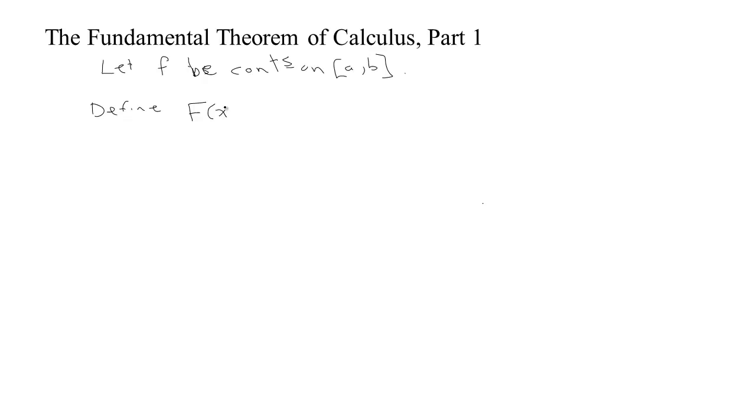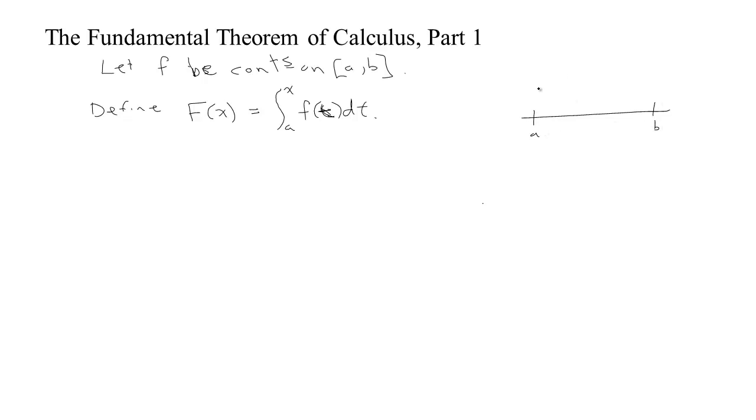We're going to define a new function, capital F of x. And what we're going to do to define this function is we're going to define it to be a definite integral. That means we're going to define it as a limit of Riemann sums. Let's see, I can't have the variable x here because the variable x, I want to have that up in the upper bound.